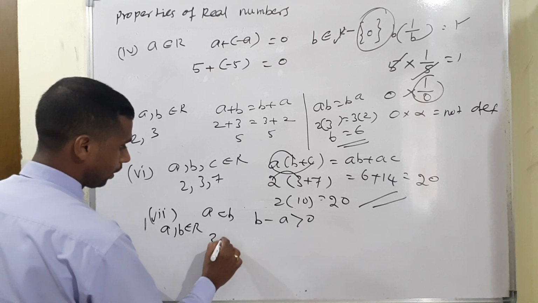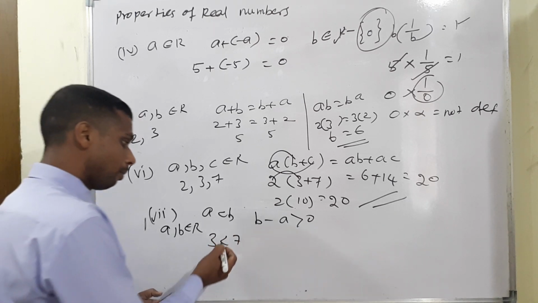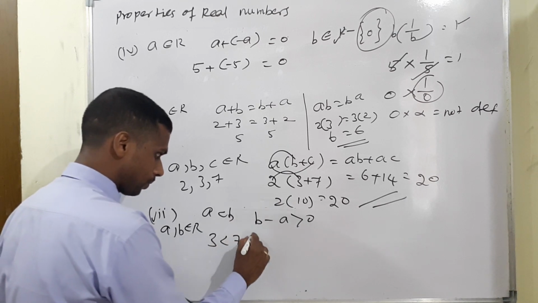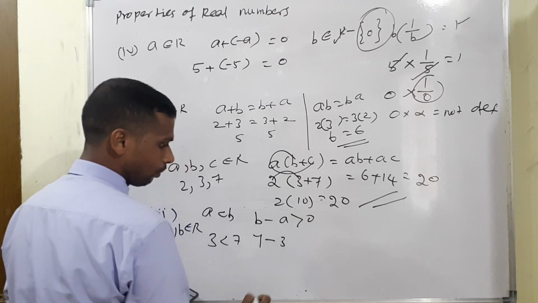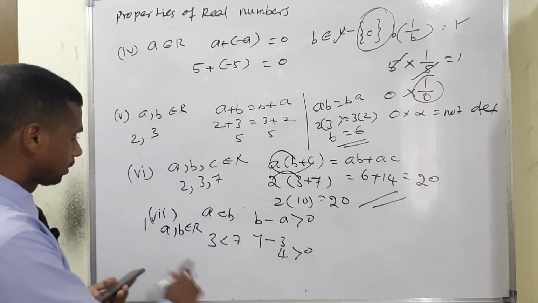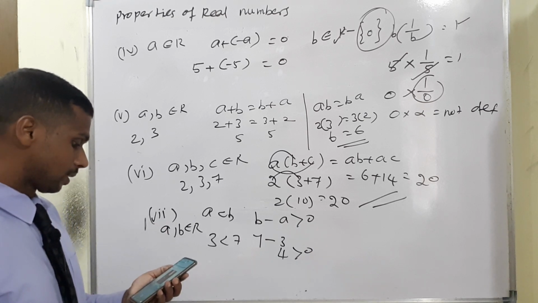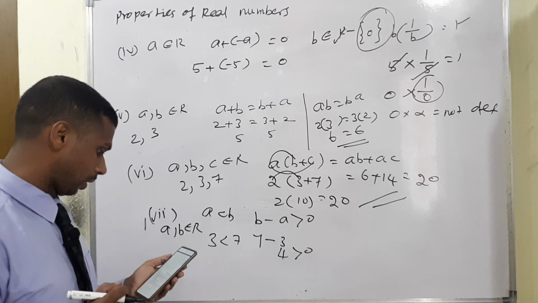Example, 3 we can say less than 7. The condition is clear, 3 less than 7, but B is equal to 7. 7 minus A is equal to 3. Definitely 7 minus 3, 4 will come now. We can say 4 greater than 0. So the condition is clear now according to property number 7. But you have to compare the same one. Next property, okay.